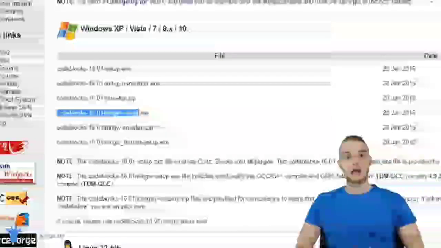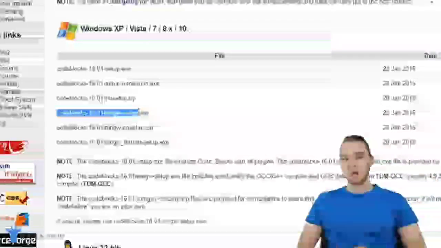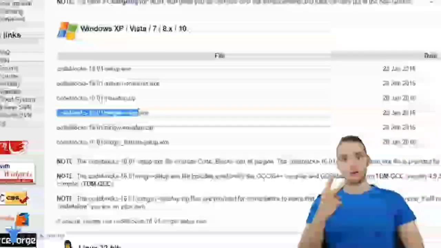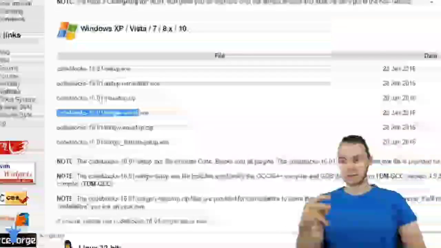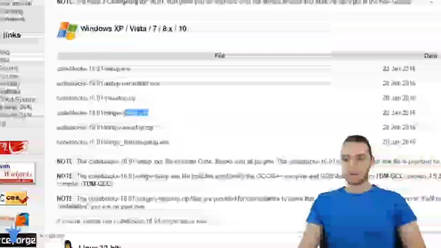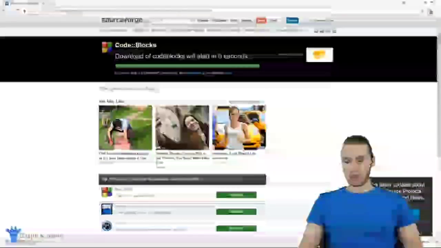So we're going to be able to install that IDE program, and we're also going to be able to install a C compiler. So remember, I said we needed those two programs, we needed those two things, and this is actually going to give us both of them on Windows. So I'm going to come over here and click on the link to download this from sourceforge.net, and you can see it's gone ahead and downloaded that.